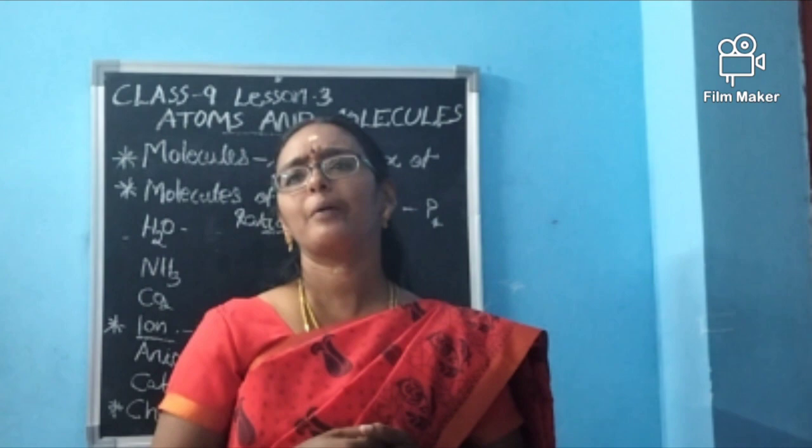What is the atomic mass of hydrogen, ma'am? I told you, we are comparing with the carbon 12 atom. Hydrogen has the mass 1. Oxygen has the mass 16. Do you remember? I told you compared to hydrogen, it is much more bulky. So, how many hydrogen atoms are there? 2. 2 atoms of hydrogen, so 1 into 2. Then 16. How many oxygen atoms are there? 16 into 1 only, isn't it? So the ratio is 2 is to 16.